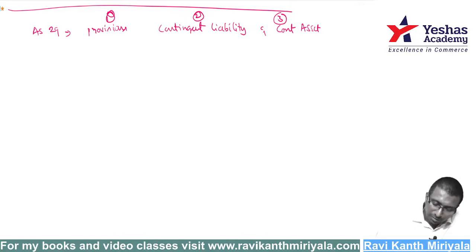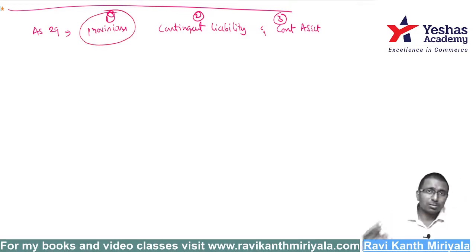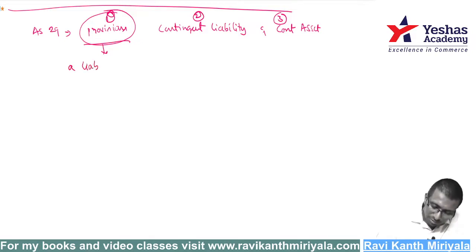Out of all those things, provision is the major one. If you understand that, the other topics are actually small ones, with nothing much involved. What do you mean by provision? It says very clearly, provision is a liability. First, it says provision is a liability which is measured by a significant degree of estimation.